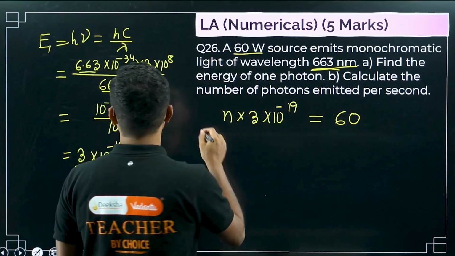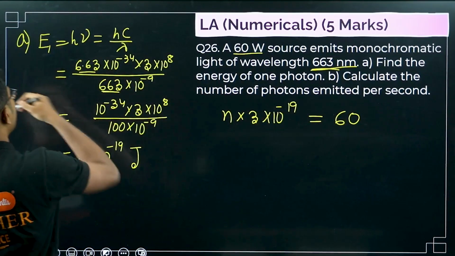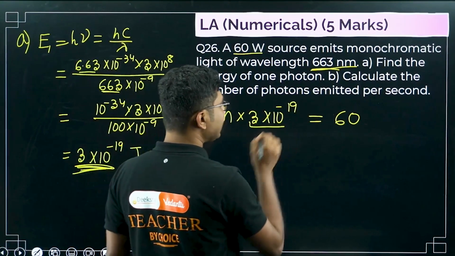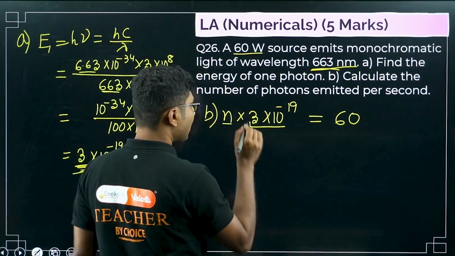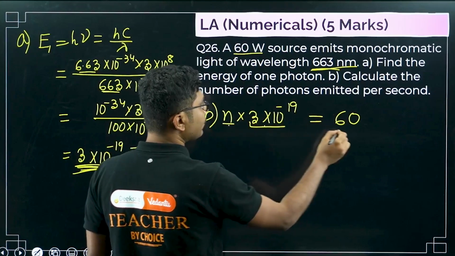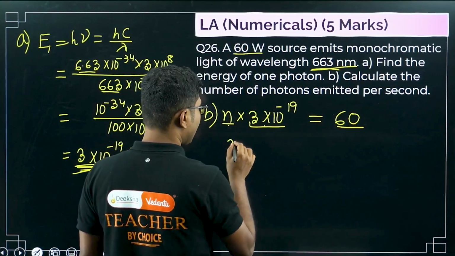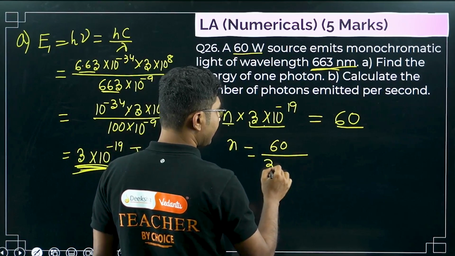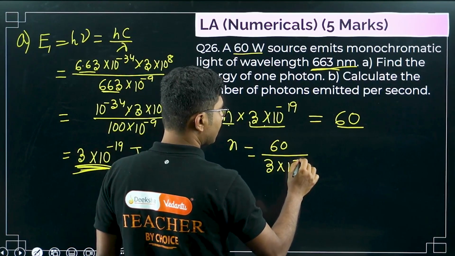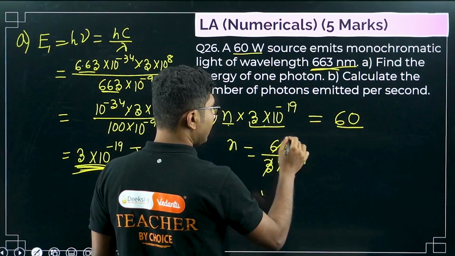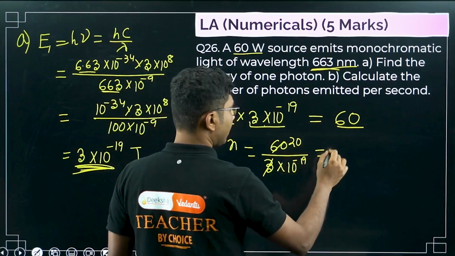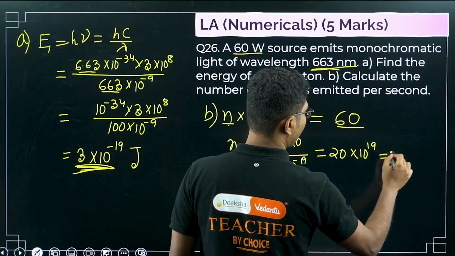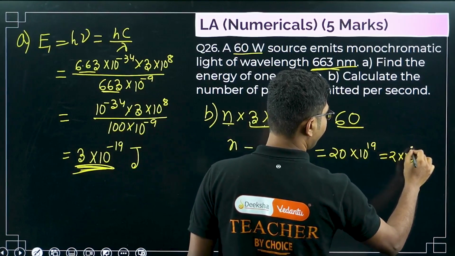So this is part A, this is part B. This is the energy of one single photon. This is the total number of photons. If you multiply, then you should get the total energy. So n should be equal to 60 divided by 3 times 10 to the power of minus 19. So you will get 20 times 10 to the power of 19, or 2 times 10 to the power of 20.